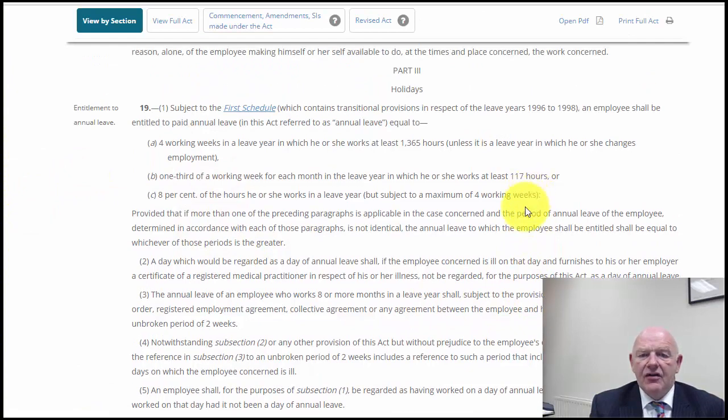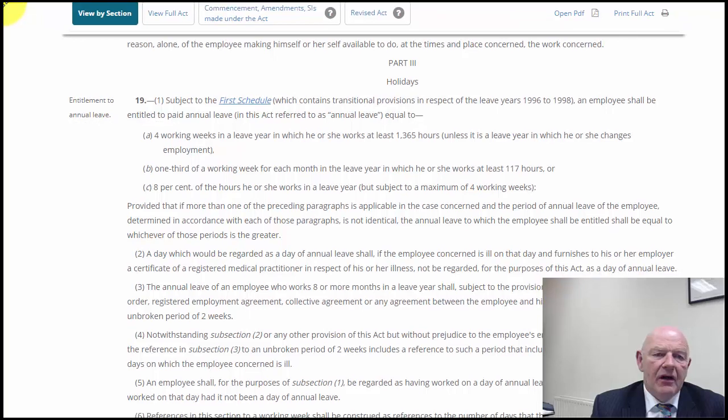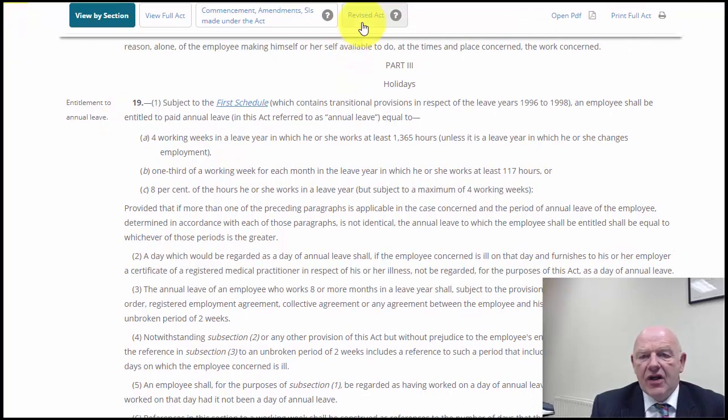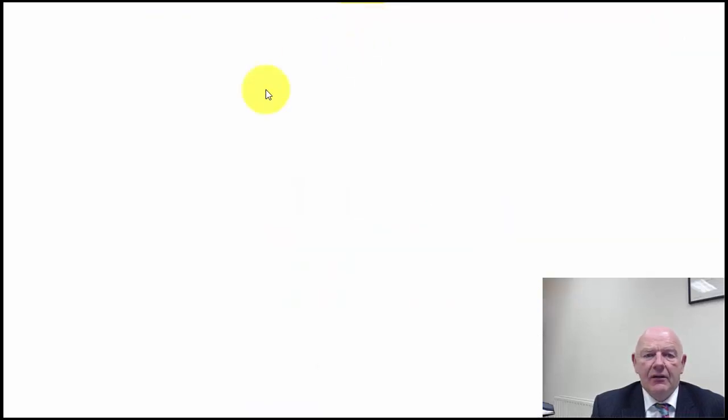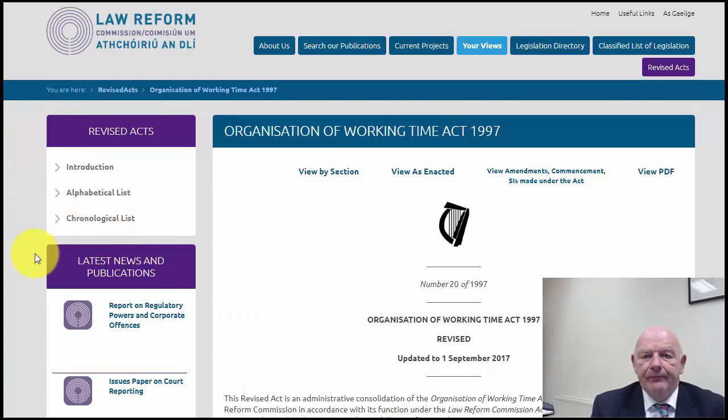But something I want to draw your attention to is this button here, which says Revised Act. We need to take a look at the Revised Act, because this particular section, for example, has been changed. It has been changed to take into account when somebody is out of work sick, they're still accumulating holiday entitlements. If you always check the Revised Act when you're looking at legislation, you'll see what changes were made. So we're going to have a look at that now. Here's the Revised Act.